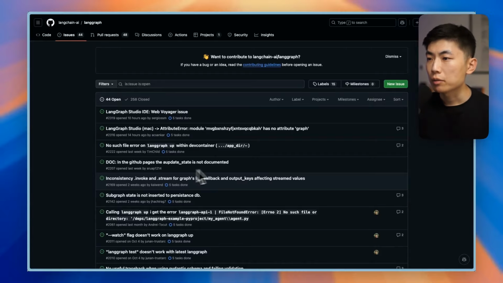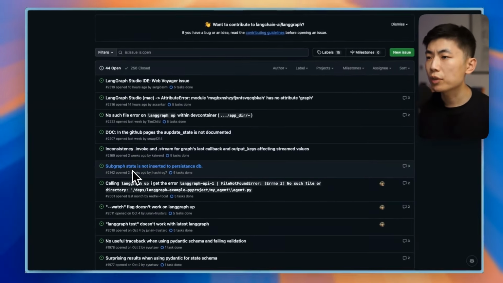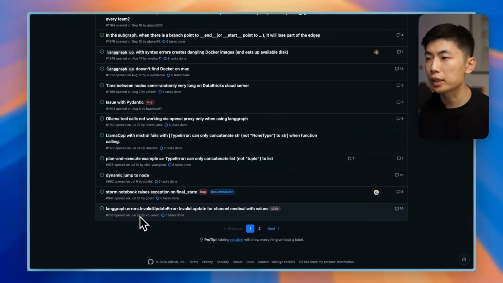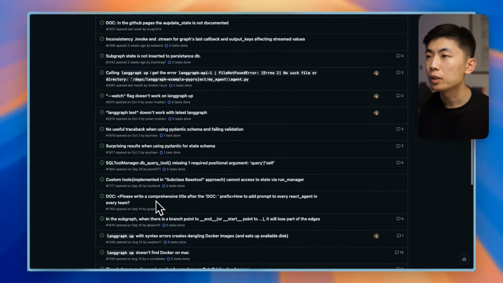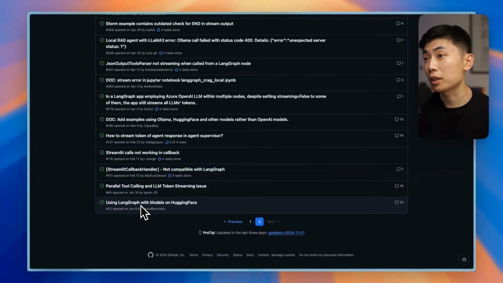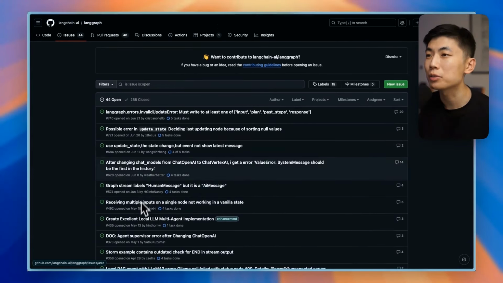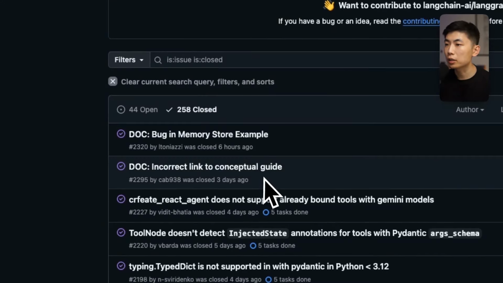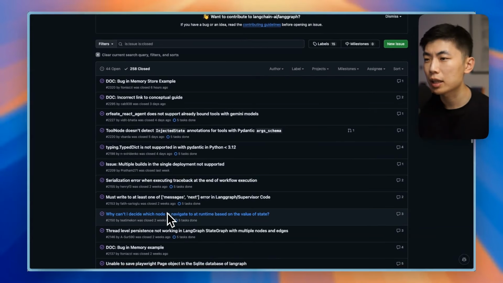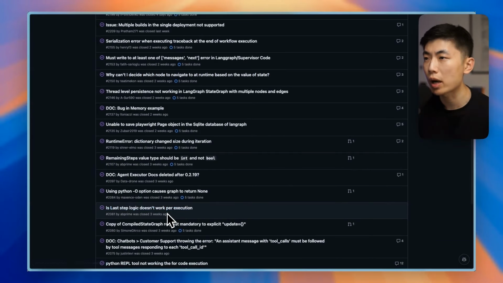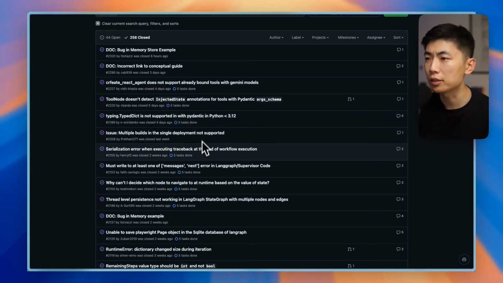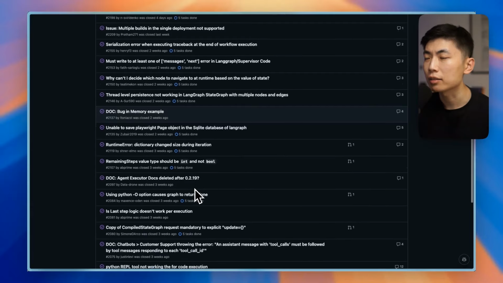Looking at the LangGraph one, it looks like most of the open issues are from quite a while ago. And even on the first page, we're seeing issues dating back to June. Obviously, it's a repo with a lot less activity, so this is somewhat expected. And actually, a lot of unresolved issues, even dating back to January for the oldest one. Looking at the closed issues, only maybe 4 or 5 in the most recent weeks, and other ones from quite a while ago. And it doesn't look like there have been any major feature additions to this repo, which is not a great sign, I have to say.